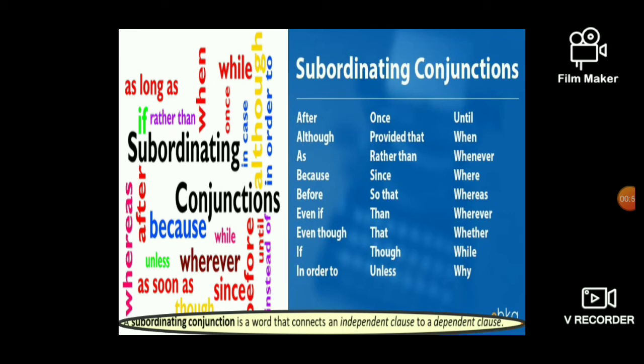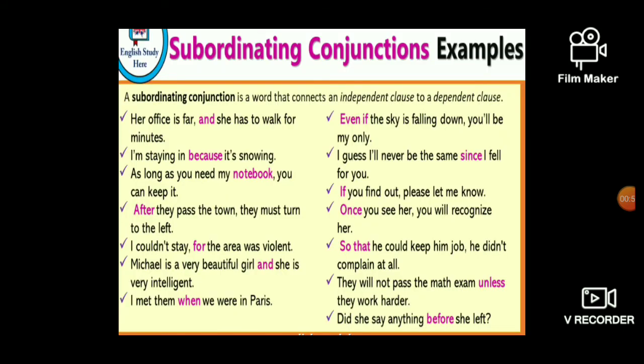So now you are going to use these subordinating conjunctions in the sentences. Let us see how we are going to do it. So, as I said, the definition is given above. The subordinating conjunction is a word that connects an independent clause to a dependent clause. So, here you can see one main clause and one subordinate clause. Her office is far and she has to walk for minutes. So here is the first sentence. Her office is far is the main clause and she has to walk for minutes is the subordinate clause.